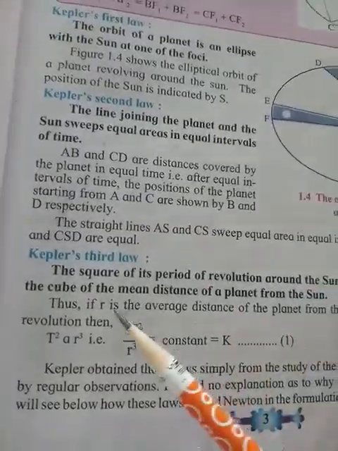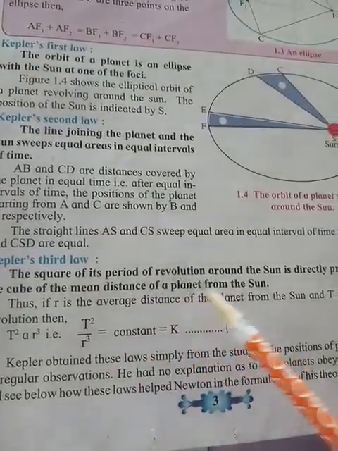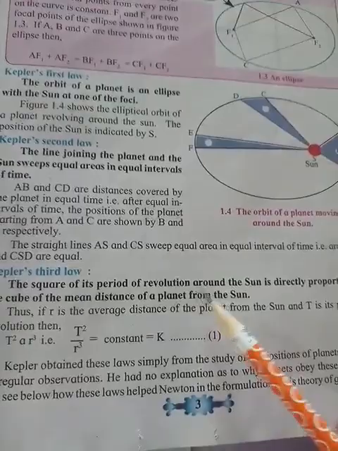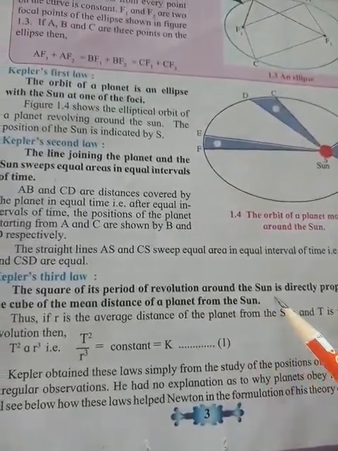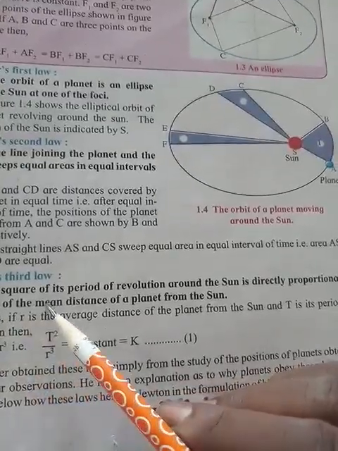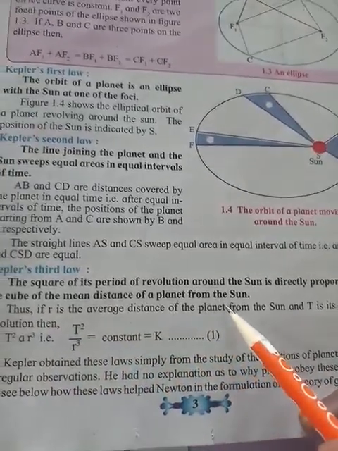And the third law. According to the third law, the square of its period of revolution around the sun is directly proportional to the cube of the mean distance of a planet from the sun.